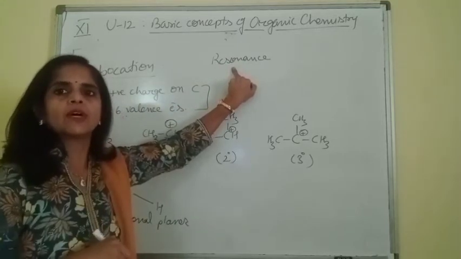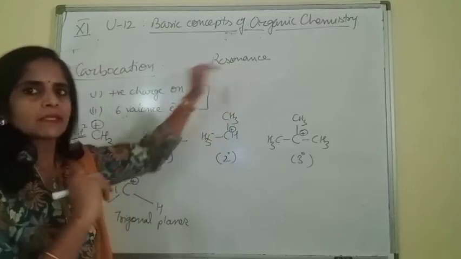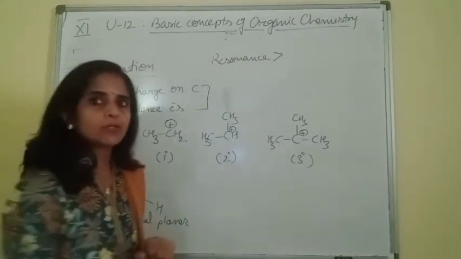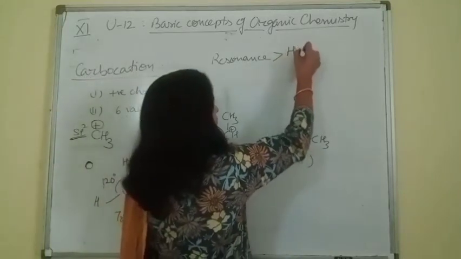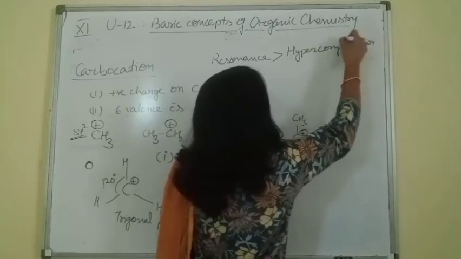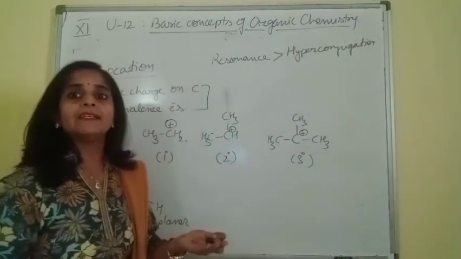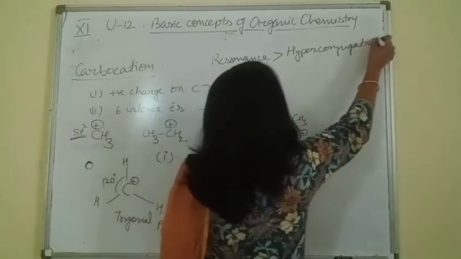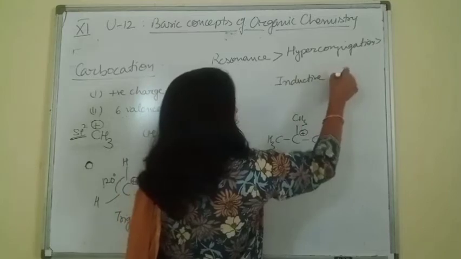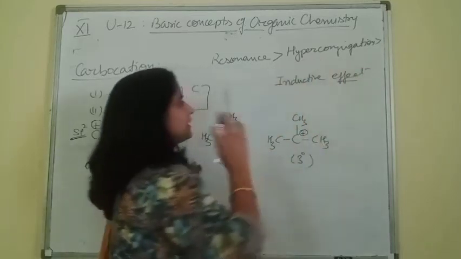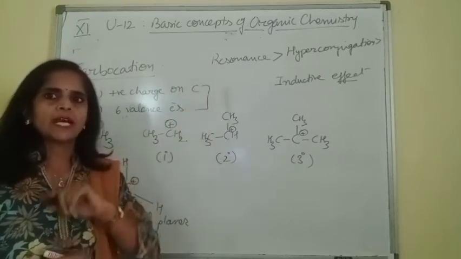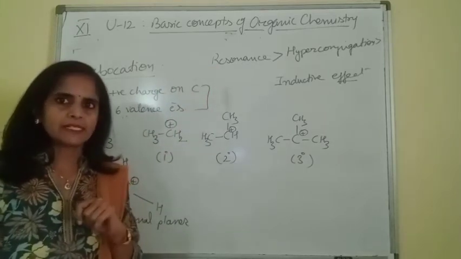If resonance is not applicable, then at the second step, we should talk about hyperconjugation. If this is also not applicable, then at the third step, we talk about inductive effect. So beta, it is clear we cannot use resonance in this case. But yes, by using hyperconjugation, we can explain its stability.